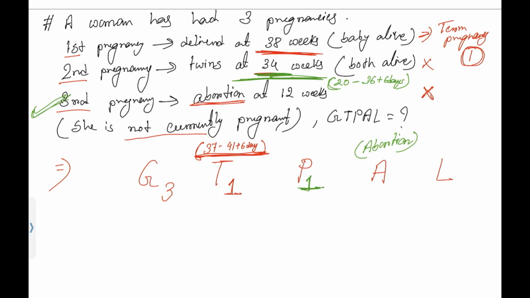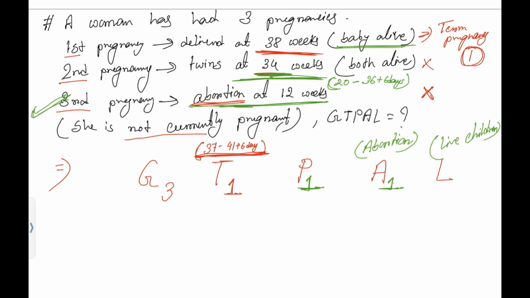Yes. In the third pregnancy, an abortion occurs at 12 weeks. That's why here abortion also will be 1. Now coming to the L. L stands for live children. Okay. Live children. Now how many live children does she have?